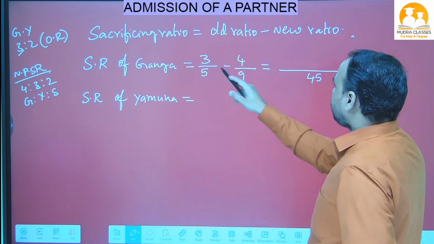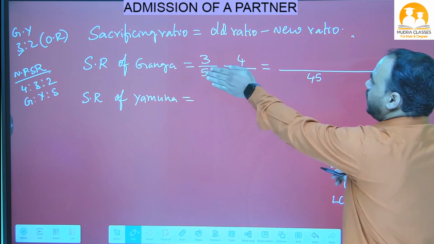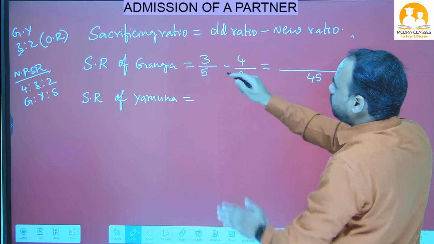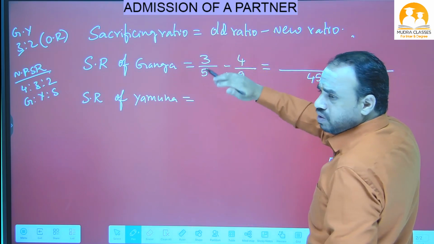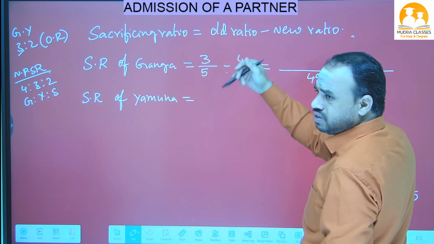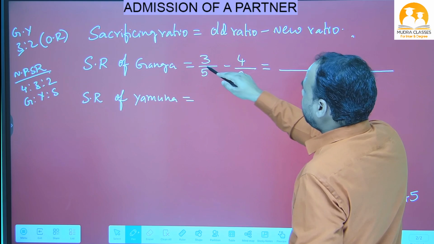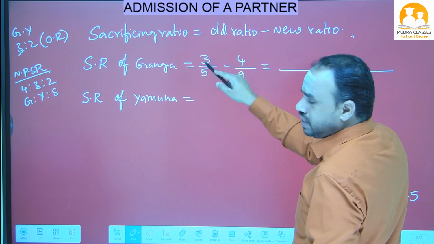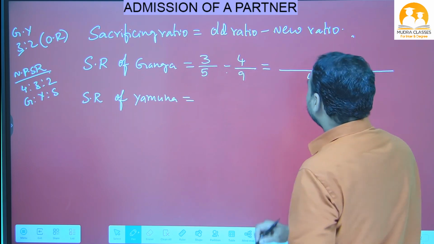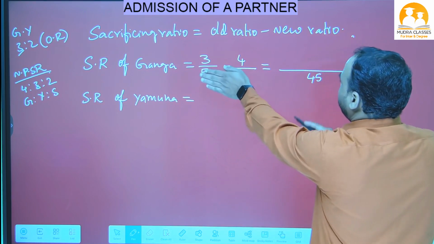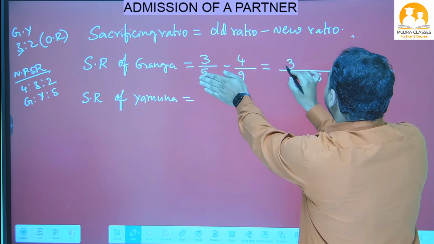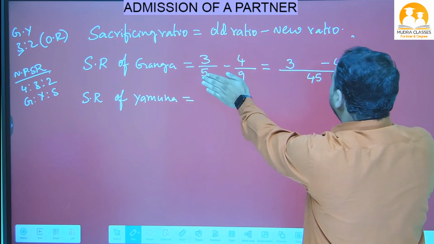Okay. Now numerators we will write as it is. What are the numerators here? Numerators are the numbers above the line. The numbers below are called denominators, and the numbers above are called numerators. So for these 5 and 9, the numerators 3 minus 4 we write as it is.